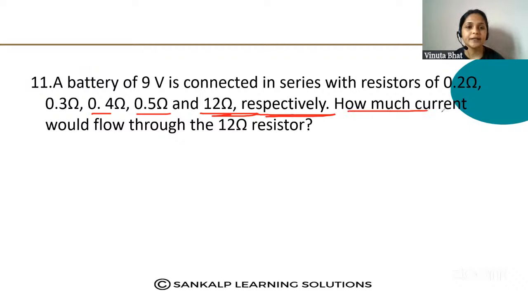How much current would flow through the 12 ohm resistors? Okay. First, you know that they are connected in series. Okay. And you have to find out the current.